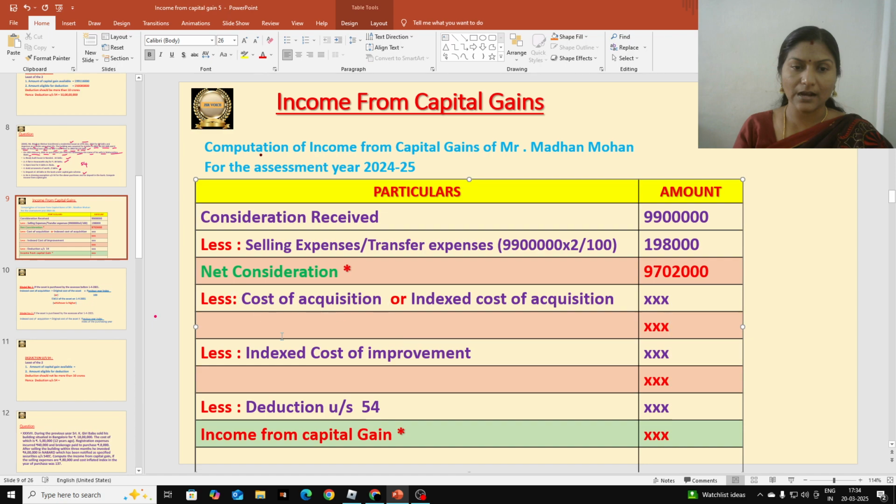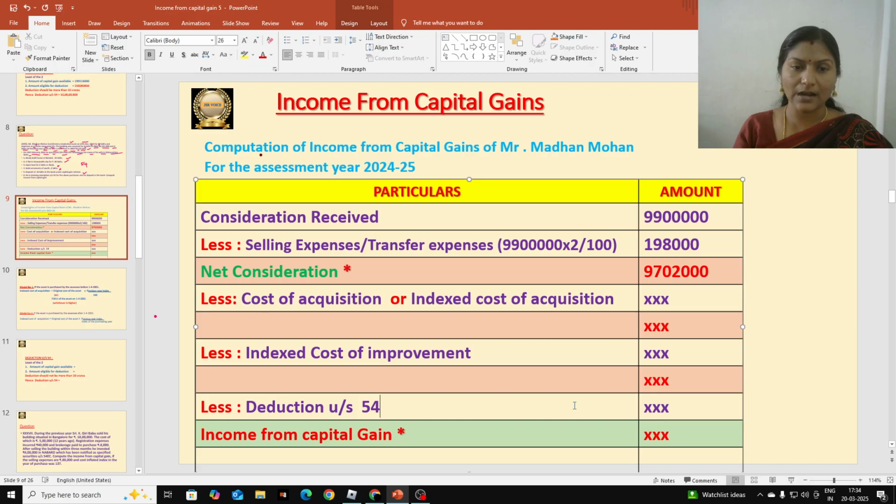Next we have to deduct cost of acquisition or indexed cost of acquisition. Any one we have to deduct. So what to deduct and why to deduct? Cost of acquisition we deduct in case of a short term capital asset, but here our asset is not a short term capital asset, it is a long term capital asset. So indexed cost of acquisition should be deducted. Okay, why is it a long term capital asset? Because he purchased in 2001-02 and he is selling in 2023.